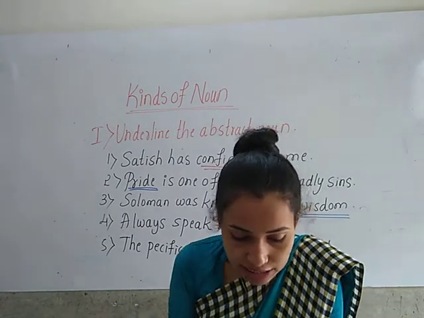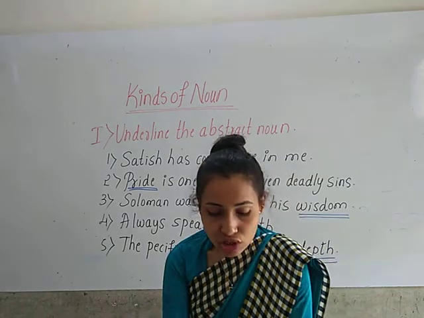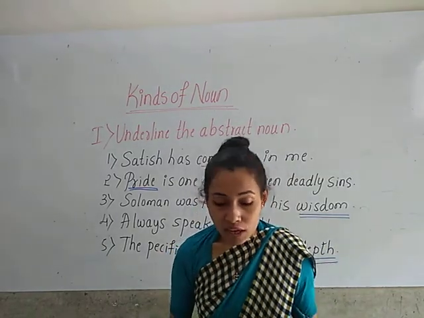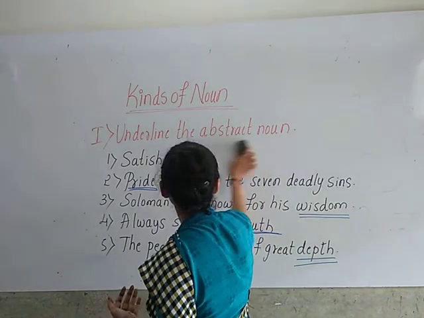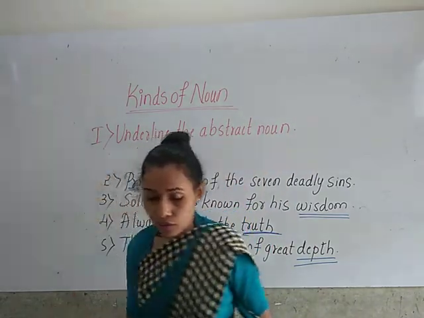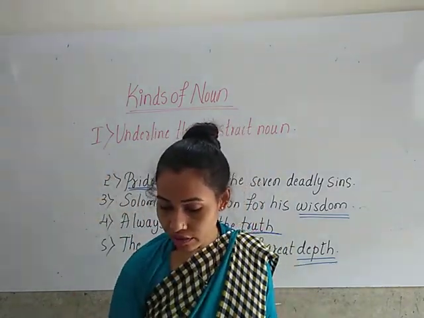Now look at the sixth one children. We must study to overcome ignorance. So here which is the abstract noun children?